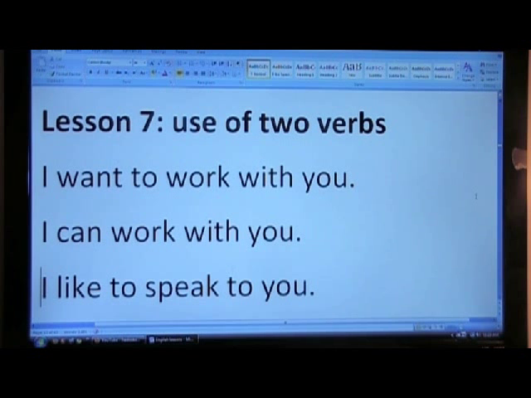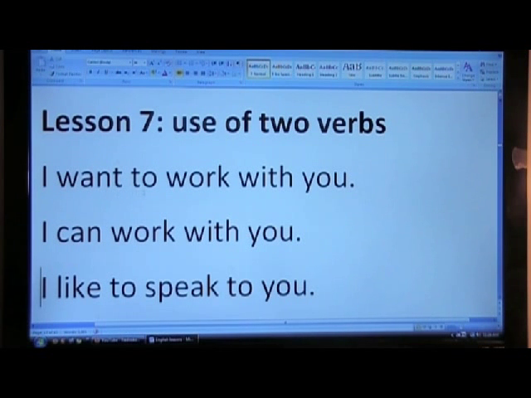Lesson 7. Use of two verbs. We can have a sentence which uses two verbs rather than one. If the two verbs are regular verbs, then between the two verbs we use to. If one of the verbs is an auxiliary verb, there is no to in the middle.